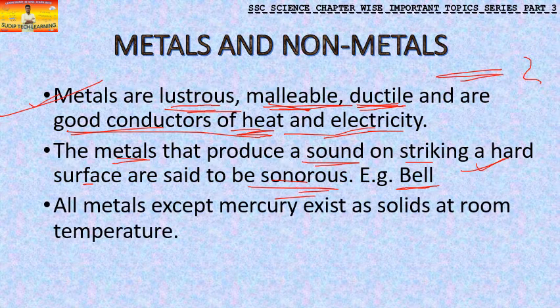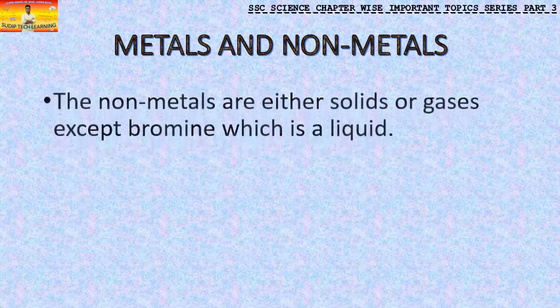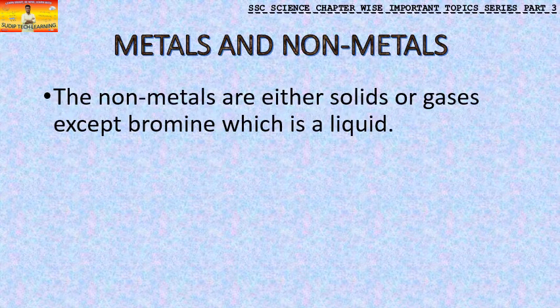The next point that you have to know is that all metals except mercury are solids at room temperature. This is an important point: all metals are solid, and only one exception is there, that is mercury, which exists as a liquid at room temperature. Then the next point we need to know is that non-metals are either solids or gases. All non-metals are either solids or gases, except bromine, which is a liquid at room temperature.